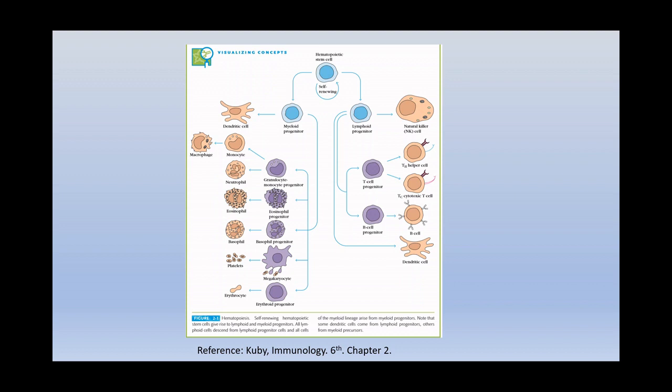So we have granulocyte-monocyte progenitor cells, eosinophil progenitor cells, basophil, megakaryoid, erythrocyte, and finally we have erythrocytes, platelets, basophils, and so on. On the other hand, from the lymphoid progenitor, we have T cells and B cells.